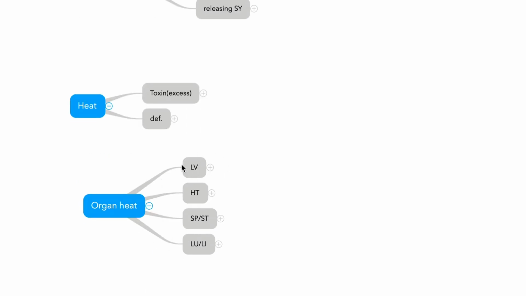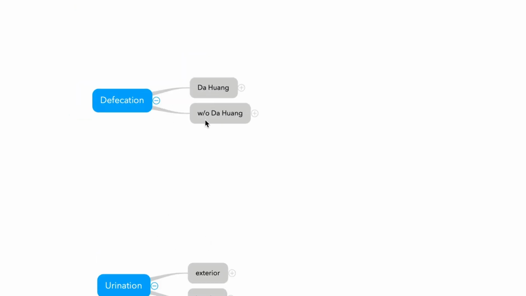Organ heat, lung, liver, Longdan Xiegantang. Heart, Daochisan. Stomach, Huanglian and Shigao, Baihutang, Qingweisan. Large intestine, bloody dysentery, Baitouwengtang. And defecation, something with Dahuang, Chengqitang.